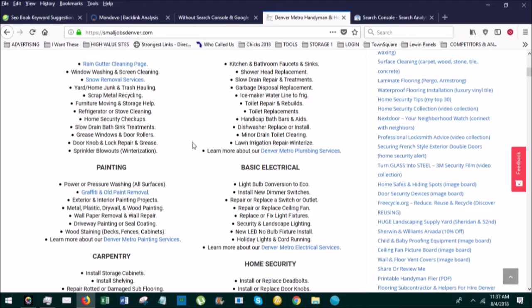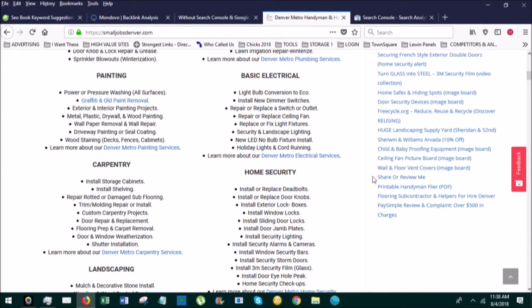Within that niche, you see I've written about all kinds of things, everything from security stuff in a house to simple ceiling fans. I've even created Pinterest boards showing 150 different types of ceiling fans that consumers can flip through. My ultimate idea was to create the largest handyman service here in North Denver. And then it's still sitting here.